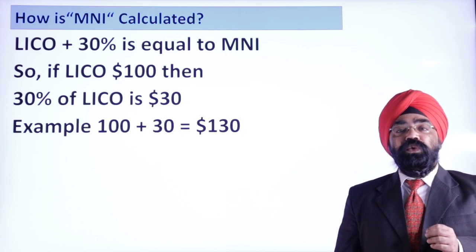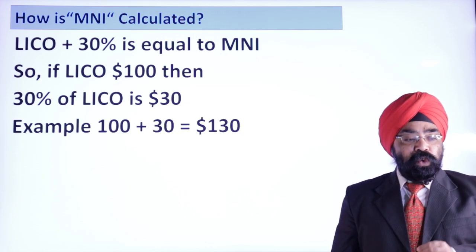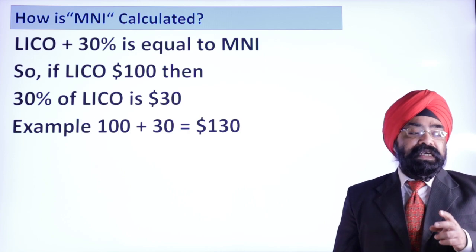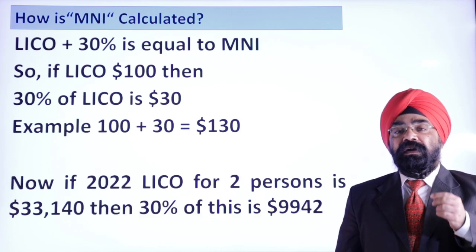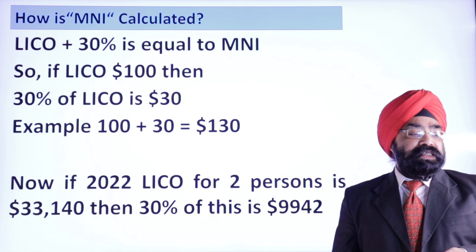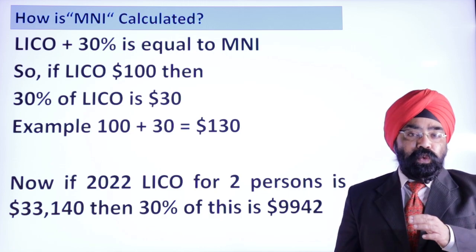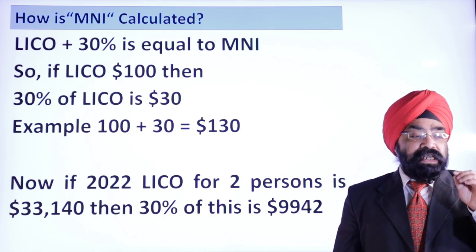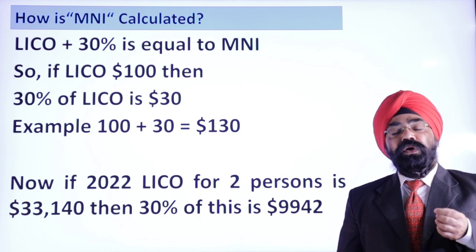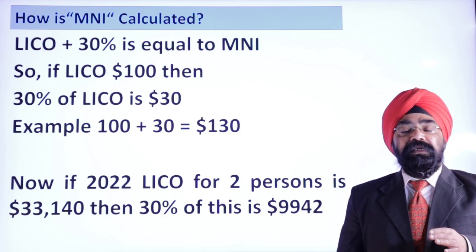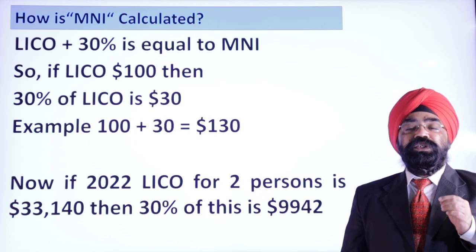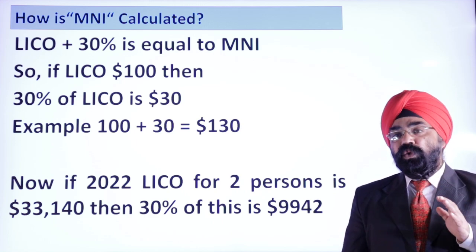If we have to do the calculation for 2022, LICO for two persons is 33,140. 30% of this is 9,942. And adding 9,942 to the LICO makes the minimum necessary income, which is 43,082.